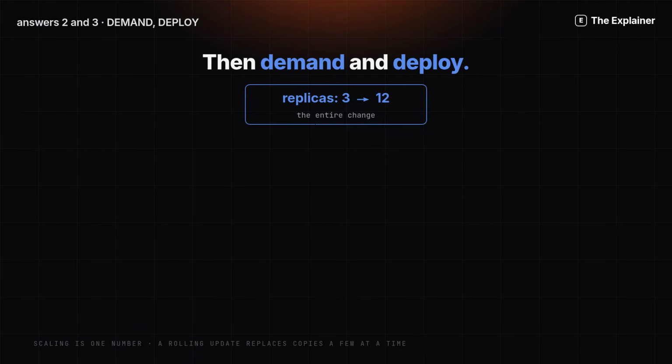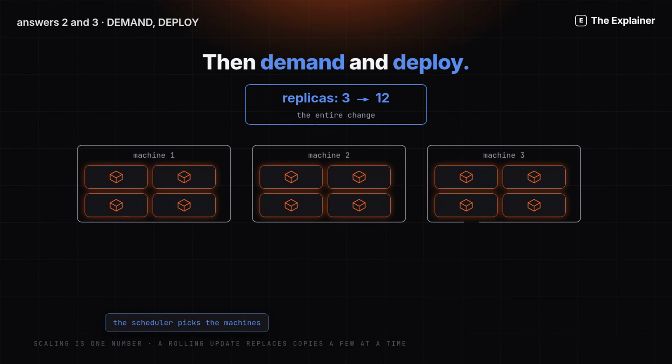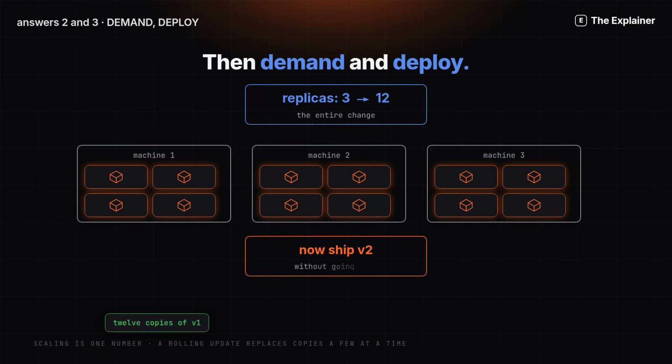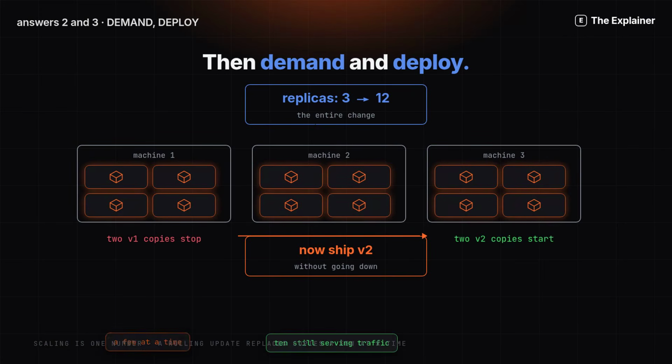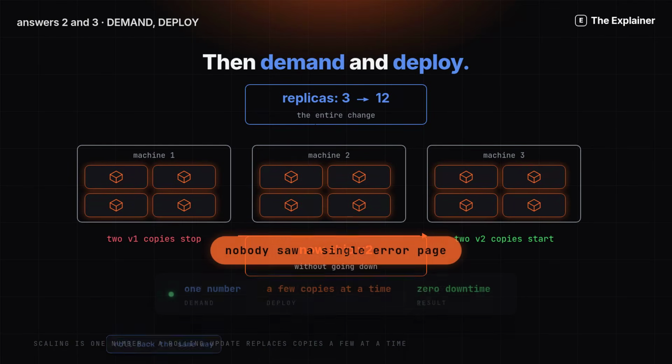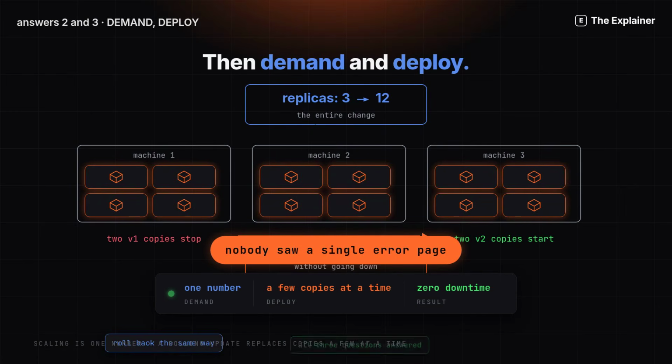Question 2, demand. You change one number from 3 to 12. Kubernetes places all 12 for you across the machines that have room. Question 3, deploy. Version 2 is ready and you cannot go down. It stops 2 old copies, starts 2 new ones and repeats. 10 keep serving throughout. Nobody saw an error page, and if version 2 is bad, you roll back the same way.